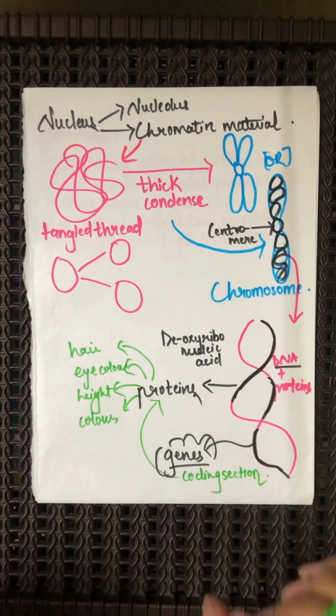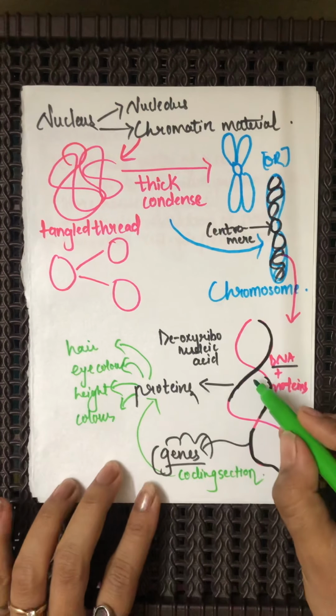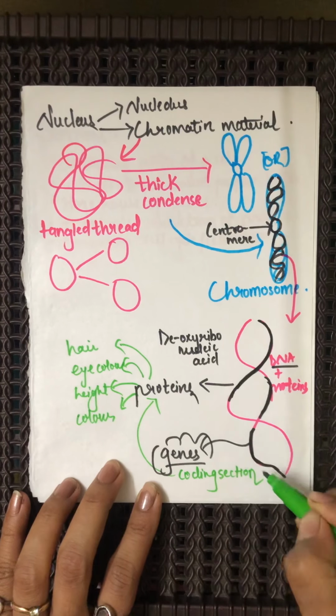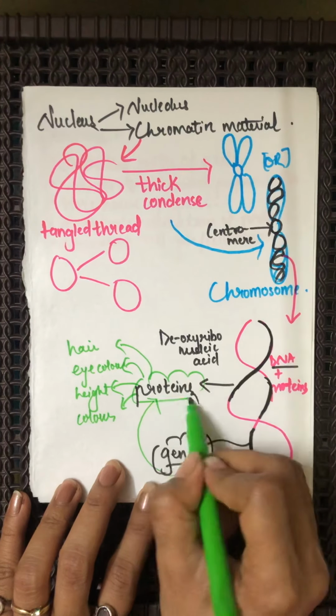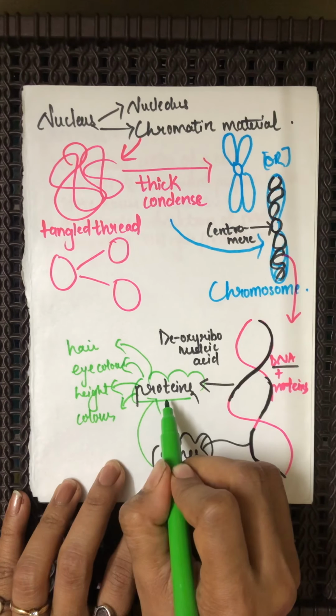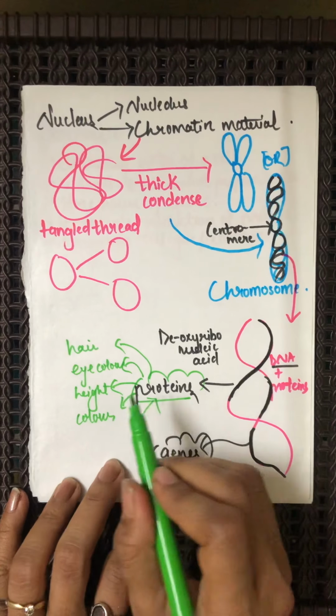So everything inside our body comes from the parents. What does our parent give us? Our parents give us the genes, and these genes are responsible for coding various proteins, and these proteins decide whether we are going to be like our father or like our mother.